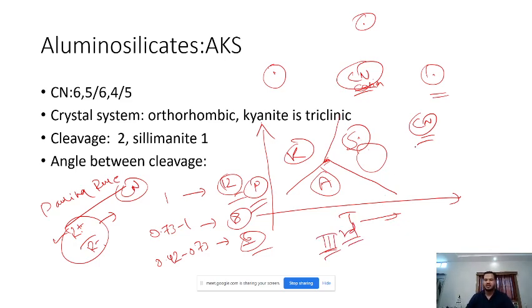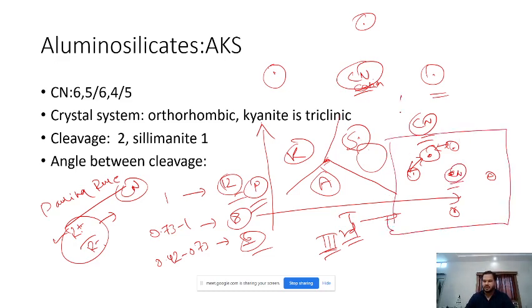Just visualize, suppose this is a cation and there are various anions. Naturally it will have like 4 anions around a cation. If I put another anion here, there will be repulsion between these anions, so naturally they won't come in. It will have this natural coordination number. But just visualize a condition when the pressure in this area has increased. You are forcing more and more anions to occupy the space.